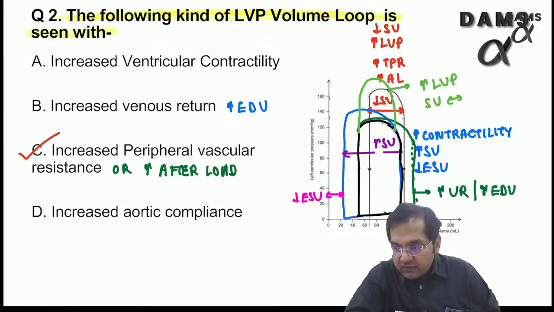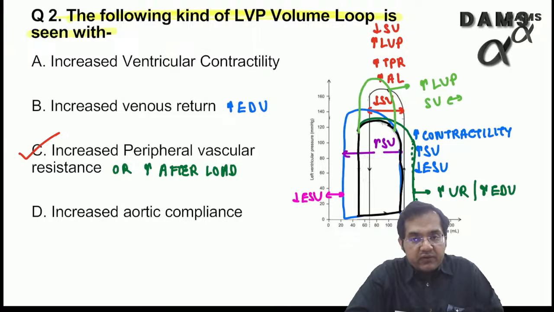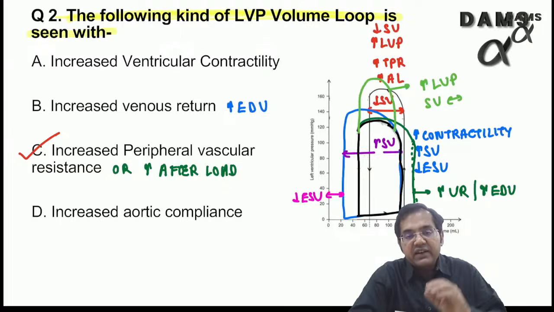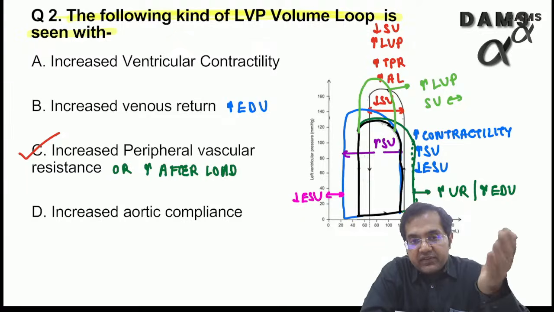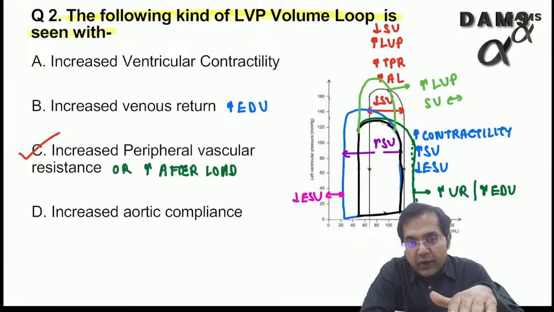Yes, Aditi and Vaishak P, I am coming to your query. So again I would say the better answer is increase in afterload. The reason is if there is increase in contractility, 100% the stroke volume will increase, right? But if there is increase in afterload, the ideal situation is that the left ventricular pressure will increase and the stroke volume should decrease. But if it is maintained, then also, yes Buster Medicine, I am coming to your point, it can't be increase in contractility.